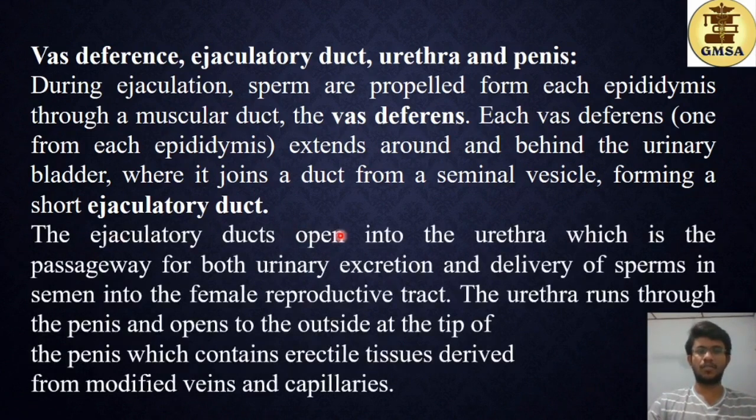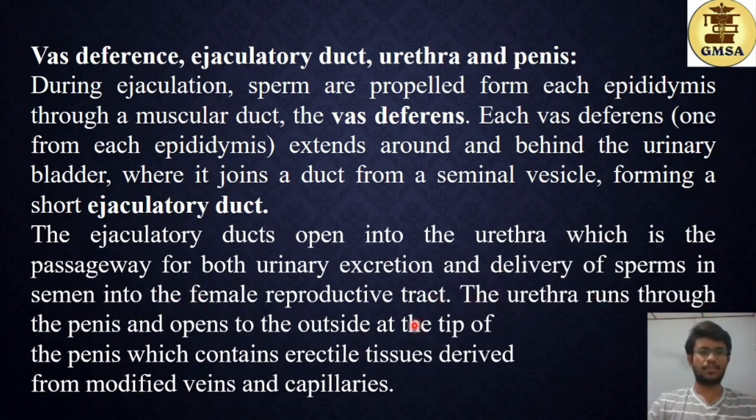The ejaculatory duct opens into the urethra, which is the passageway for both urinary excretion and delivery of sperms in semen into the female reproductive tract. So this urethra is a common path for both urine and the semen.